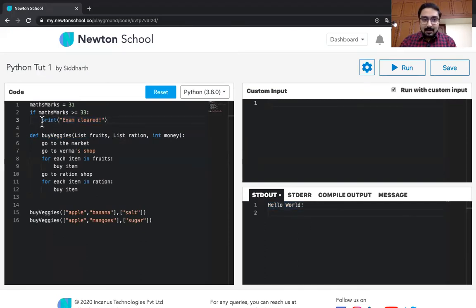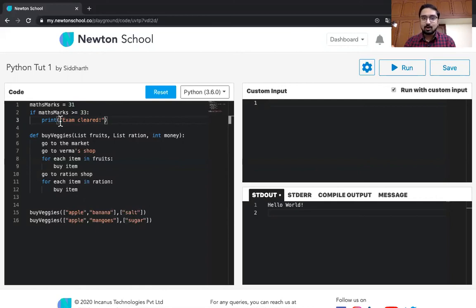Now, when the compiler comes over here, it sees a word and a round bracket, and it understands that it is talking about a function. And when it sees the word print over here, it immediately understands that you're talking about the inbuilt function. Now, when you pass a parameter, in this case a string, how does the Python interpreter know this is a string, and what is a string? A string is nothing, just text.